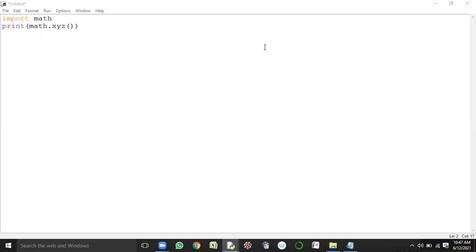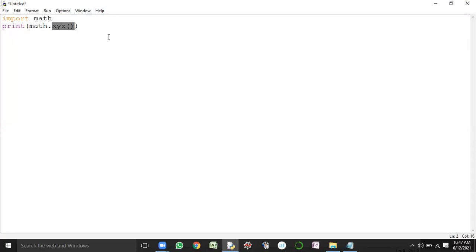So what I'm trying to do is access an attribute of the math module with the help of the dot operator. I specify the name of the module followed by a dot. The member which exists within the math module can be accessed with the help of this dot operator. If the xyz function is not available as part of the math module, then what happens? Python virtual machine will enter into the state of ambiguity or not.